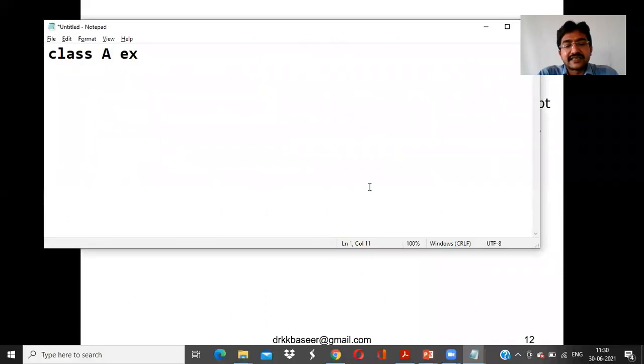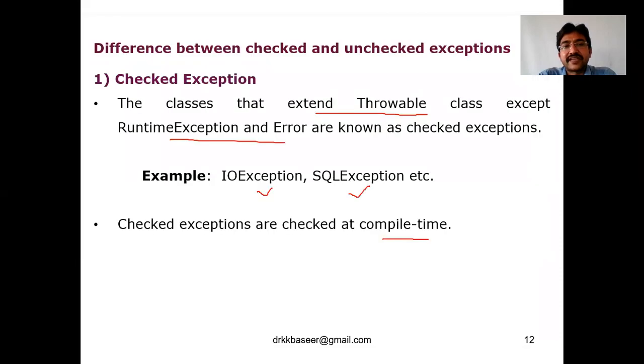Say for example, class A extends Throwable class. If it is throwable like this, then this type of exception is called a checked exception. So, checked exceptions are going to be checked at compile time. Now, what are the examples of checked exception? IO exception, SQL exception, and many more exceptions are available.